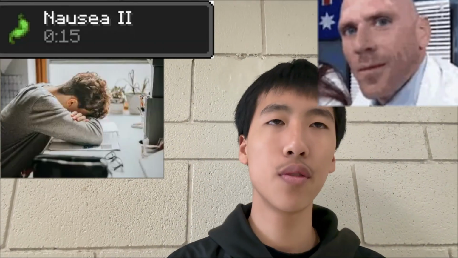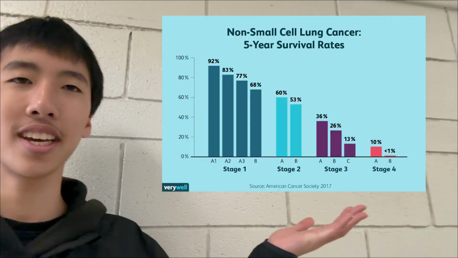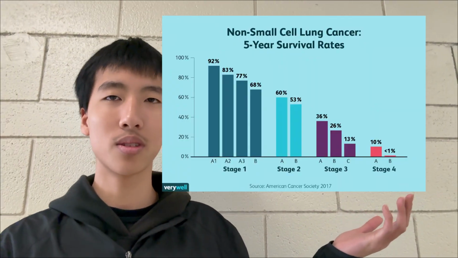Treatment does come with side effects like nausea, fatigue, and hair loss. However, research is advancing rapidly in 2026. We are seeing incredible progress with CAR-T therapies, precision medicine, and better supportive care like NK1 inhibitors for nausea. Here's a quick visual explaining the survivability for a lung cancer stage, starting from stage 1.